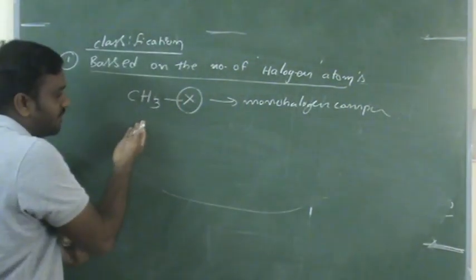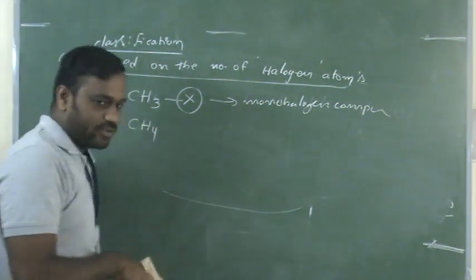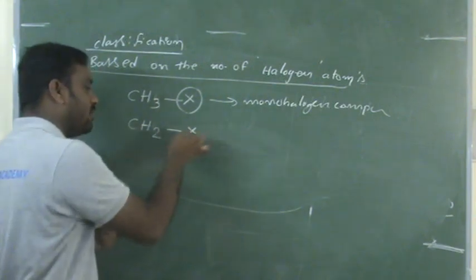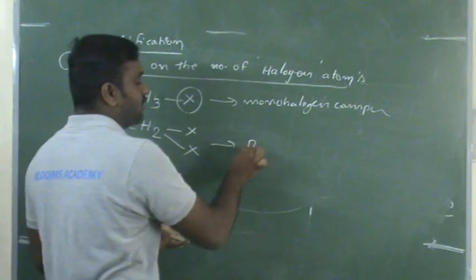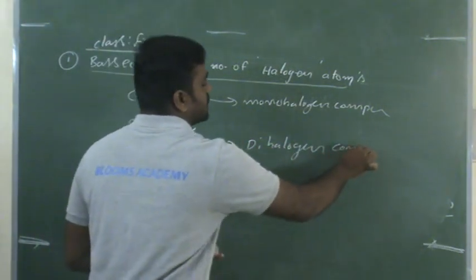Suppose from the same CH4, if I remove 2 hydrogen atoms, it becomes CH2 and attach 2 halogen atoms, 2X. Then it becomes a dihalogen compound.